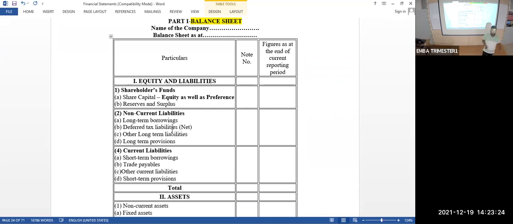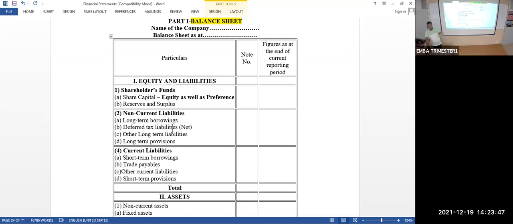What is reserves and surplus? Up to now, how much the company has earned, up to the current year, plus current year earnings. Listen very carefully. Surplus means current year profit and last year profit. Up to now, how much I have earned.